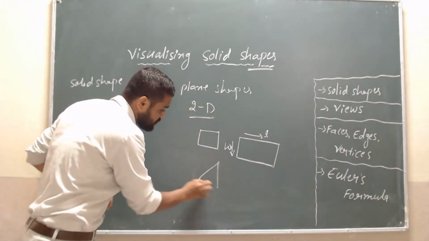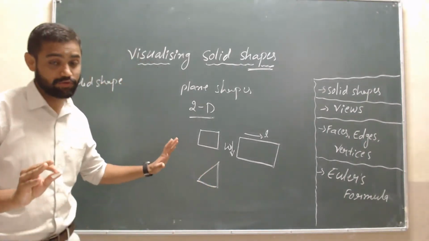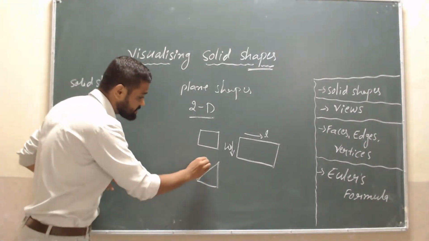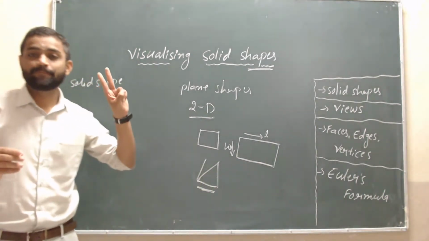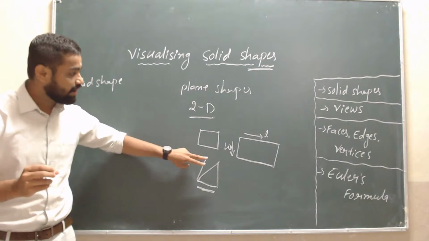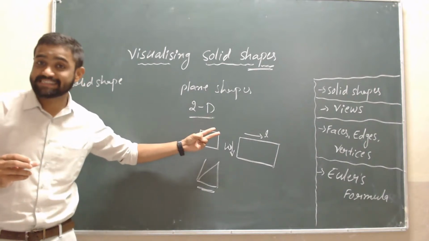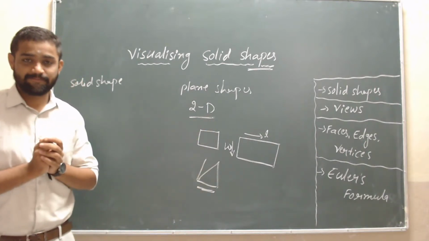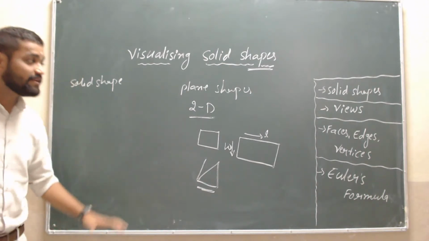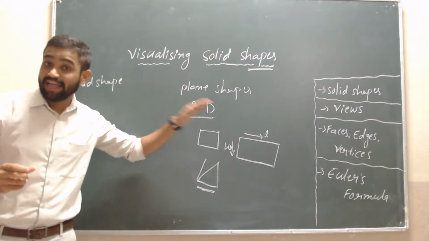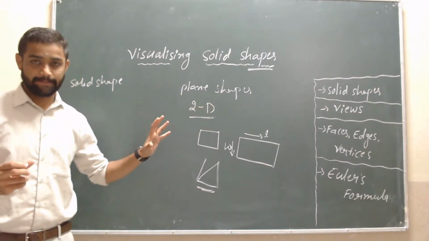In a triangle also, we will see only two axes, that is one side and the other side, the x-axis as well as the y-axis. Okay, students, 2D is nothing but we will see only the length and width of the figure.